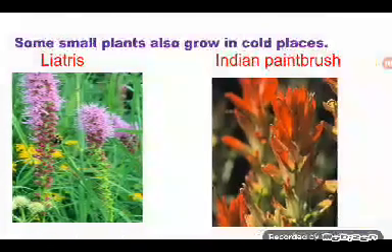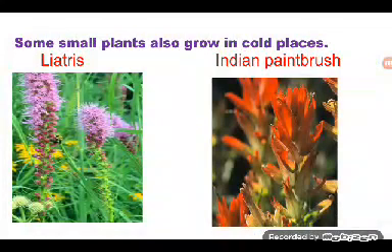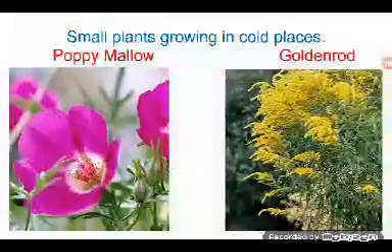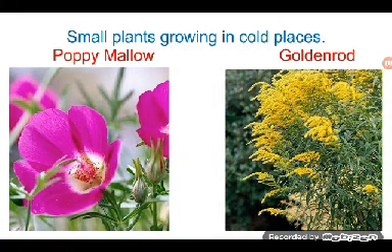Some plants, small plants, also grow in cold places. Light trees and Indian paintbrush. The flowers look like a painting brush, so that is the name. So these are growing in cold places. Wow, so nice is the color. These plants also grow in cold places. Okay, poppy mallow and goldenrod. These are the plants growing in cold places.